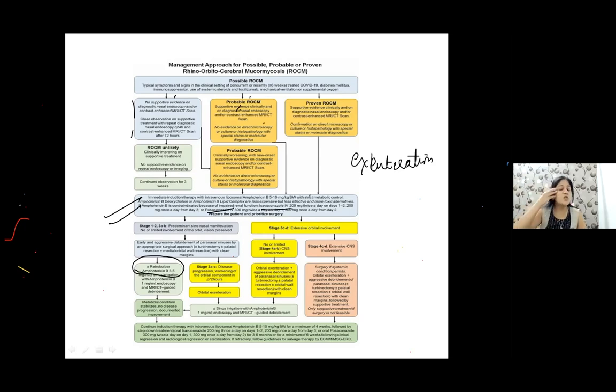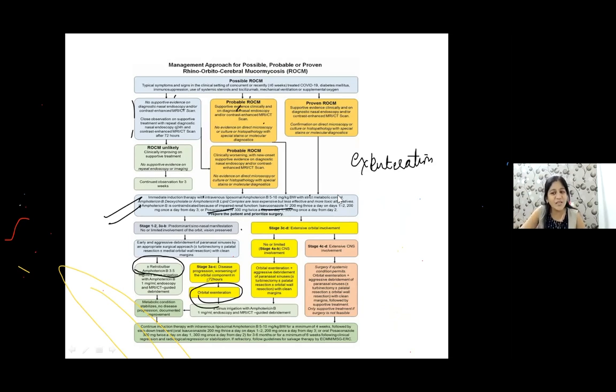So we have to cut the entire surrounding area. Some orbital bones, periosteum, we have to cut everything. Okay? Extensive debridement will be done apart from enucleation. All right? So somebody asked me about enucleation. I would say not enucleation. Enucleation will not be sufficient. We will do exenteration. Okay? Very good, Dr. IE10. This is what we do. Is it clear to everyone? So all these things should come to you.